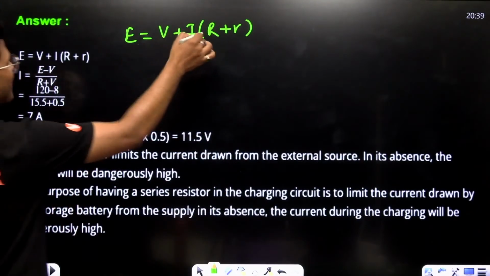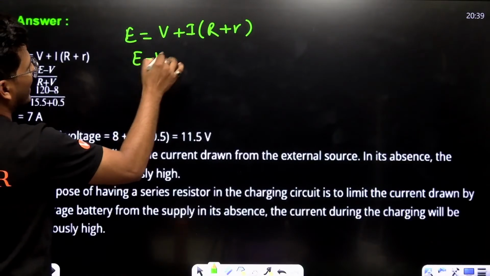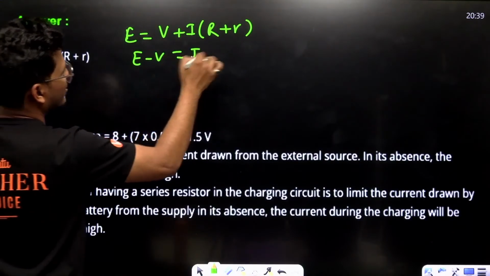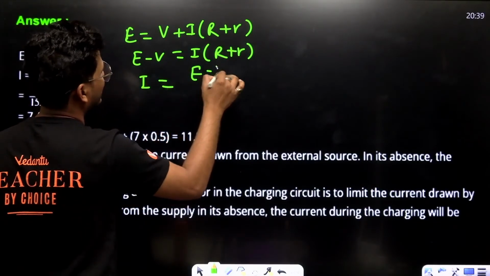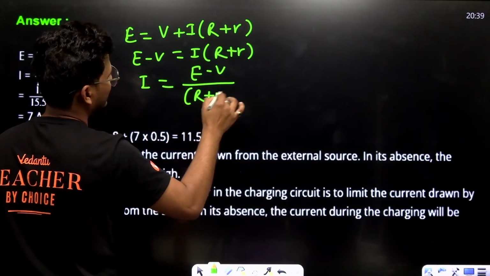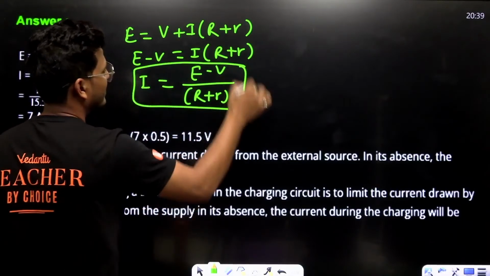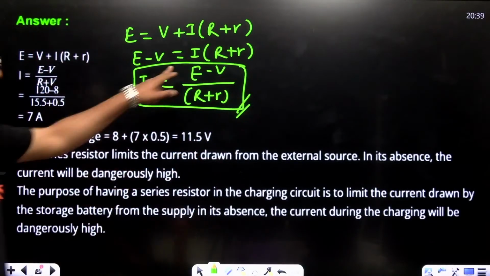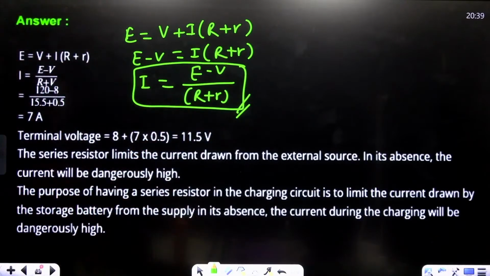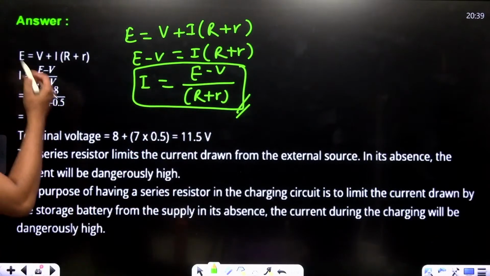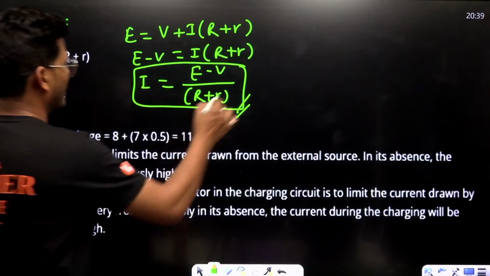That means E minus V equals I times (R plus r), so I equals E minus V upon R plus r. That is, EMF minus potential difference upon external resistance plus internal resistance. So just put in the values.